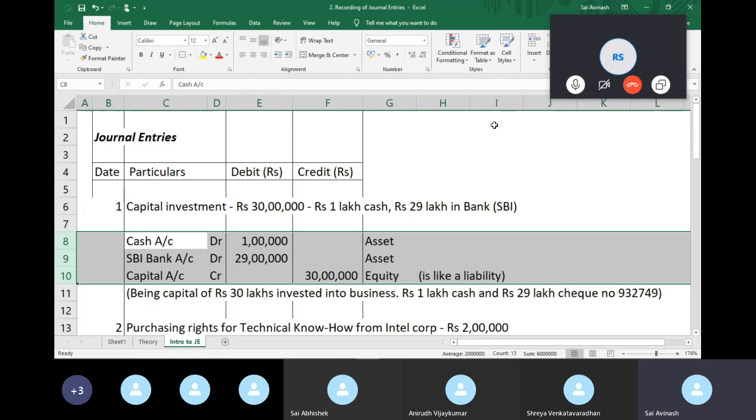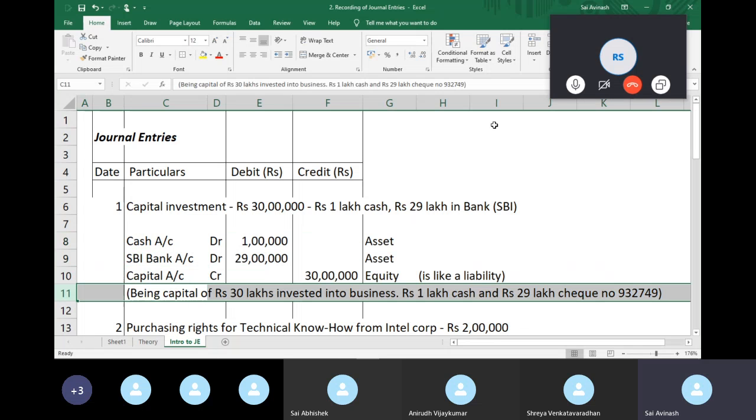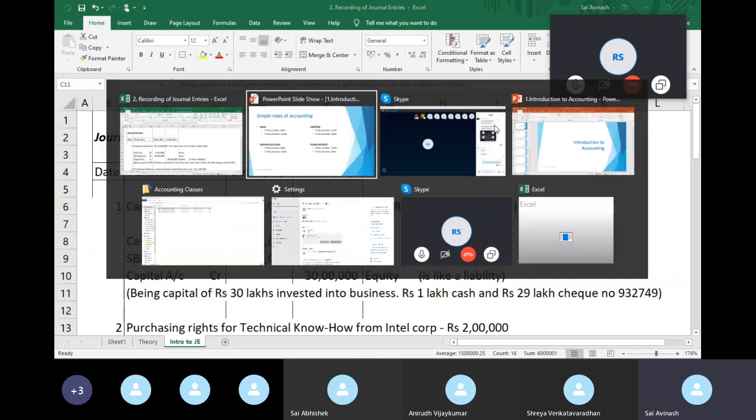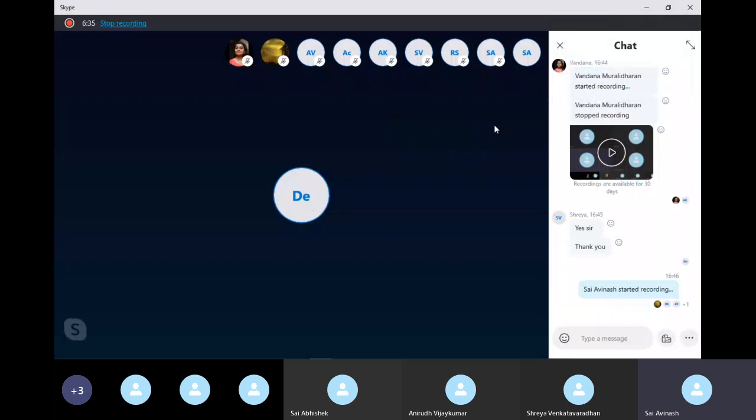Say for example you make a sale, right? The sale won't tell you how many units you sold. There are some details which can't be expressed in monetary terms, so you need English to explain it, and that explanation will be mentioned as a narration. This is called a narration. So this is the first journal entry we've seen. Are you clear with this idea? Anybody has any doubts?